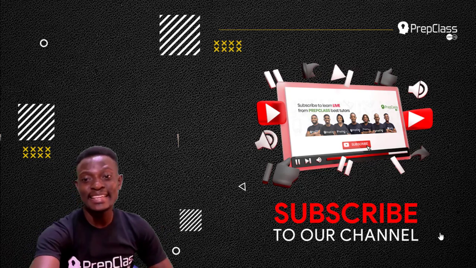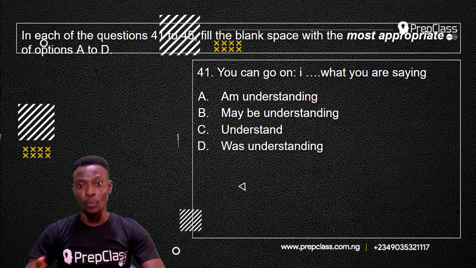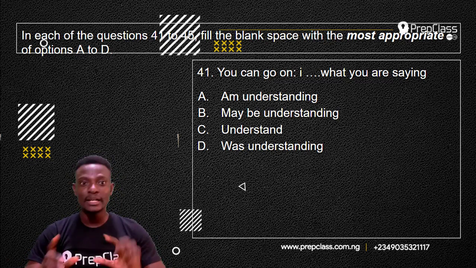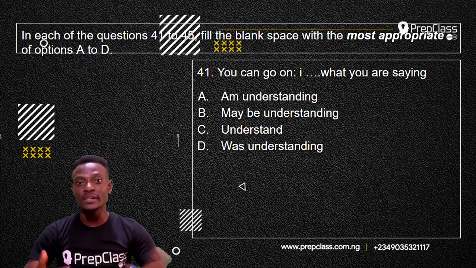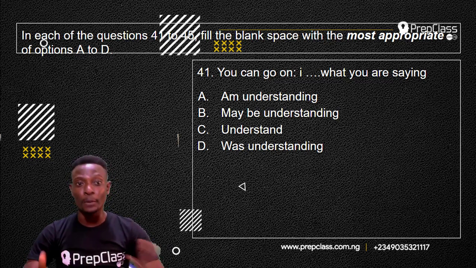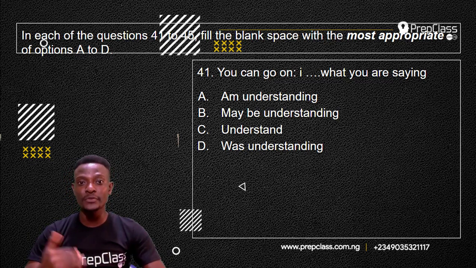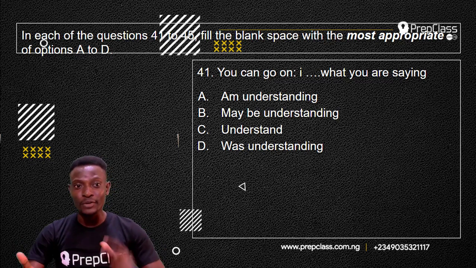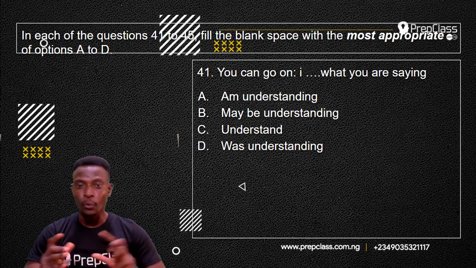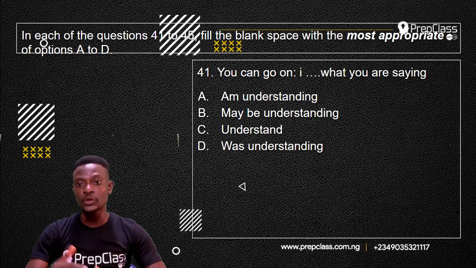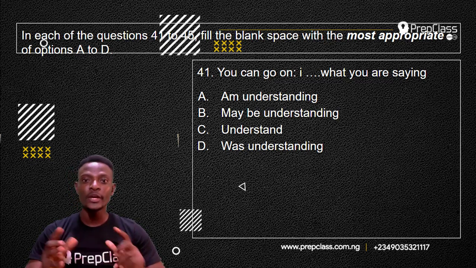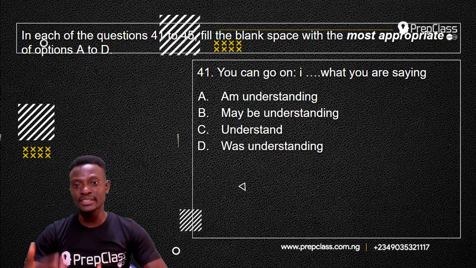Okay, let's get into the questions. Question 41. Now, the instruction reads, in each of the questions 41 to 45, fill the blank space with the most appropriate of options A to D. Question 41 reads, you can go on, I dash what you are saying.